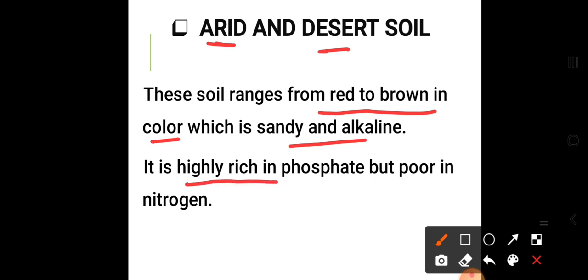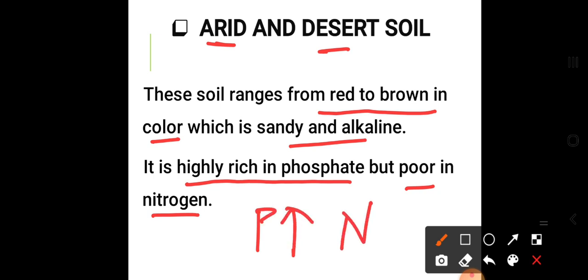It is highly rich in phosphate but poor in nitrogen. A greater amount of phosphate is present and nitrogen is in a lesser amount.